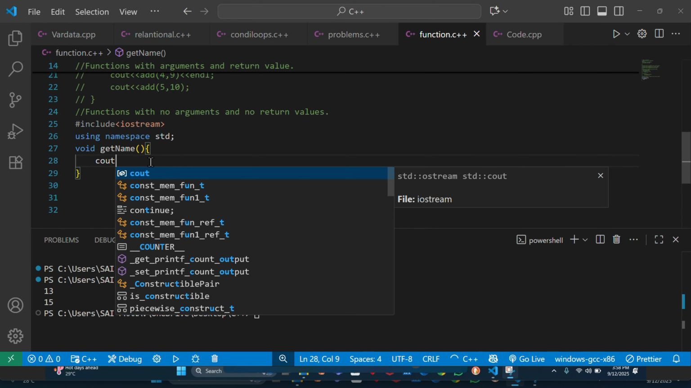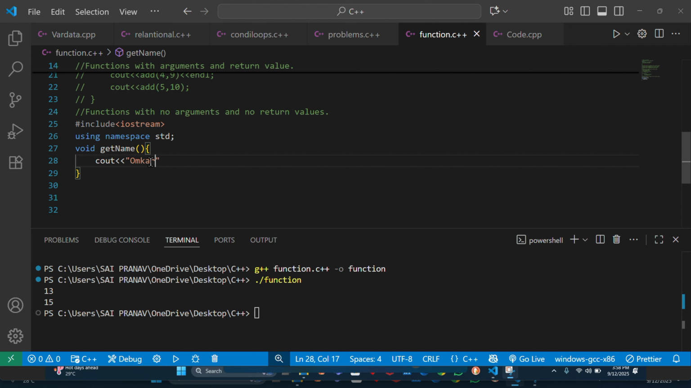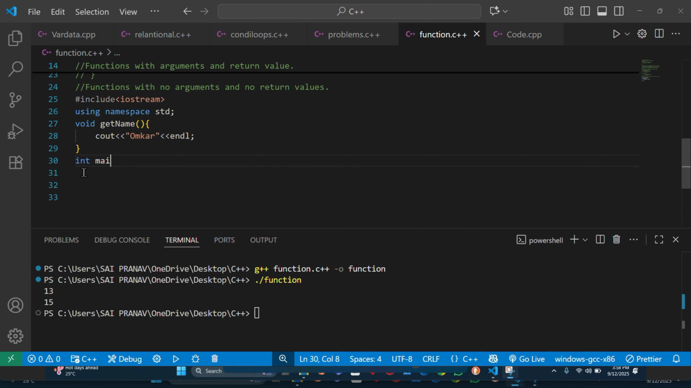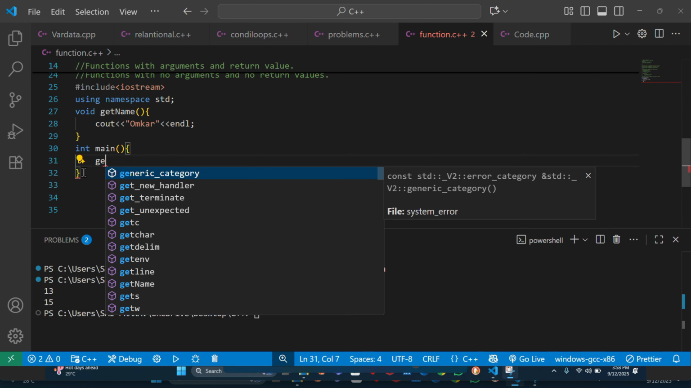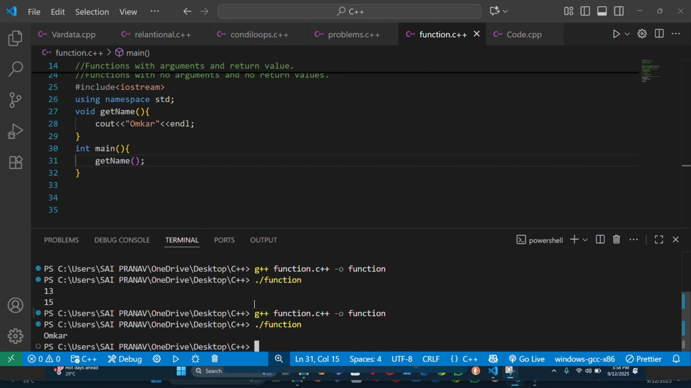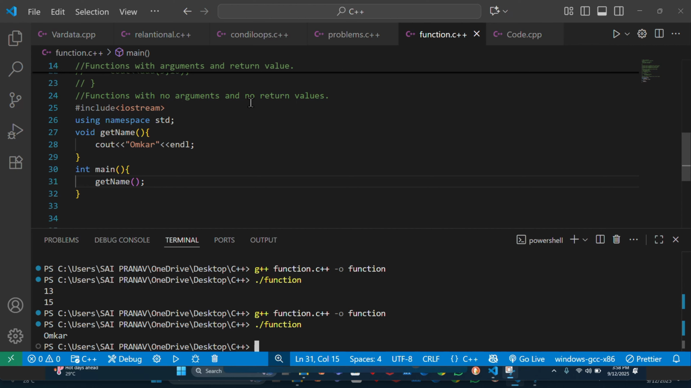Now I will write cout Omkar. Okay, inside main method, I will call the function name. Now let me run it. See, you are able to see Omkar. This is function with no arguments, no return.